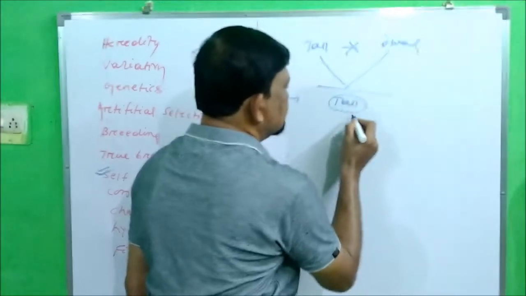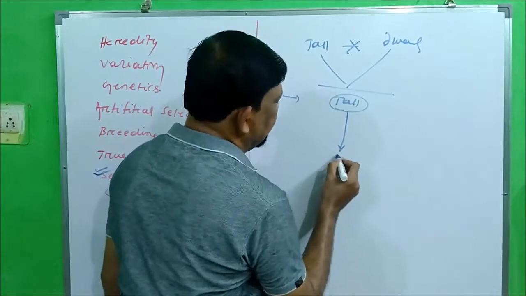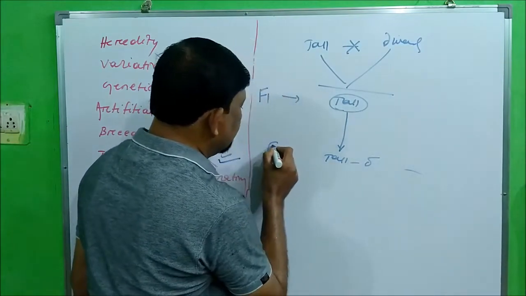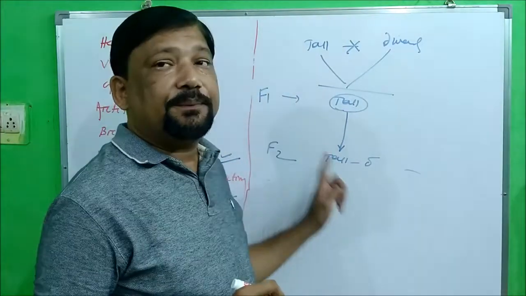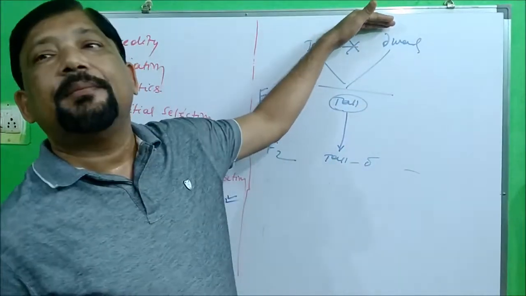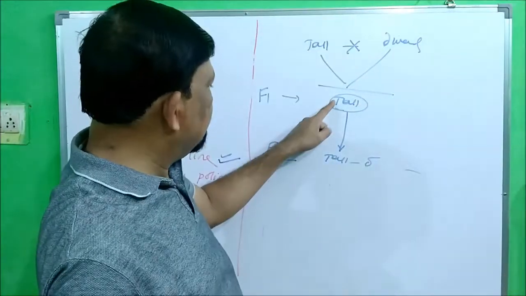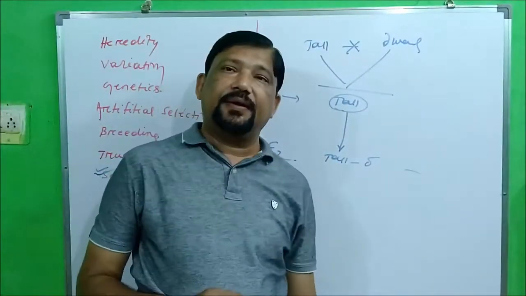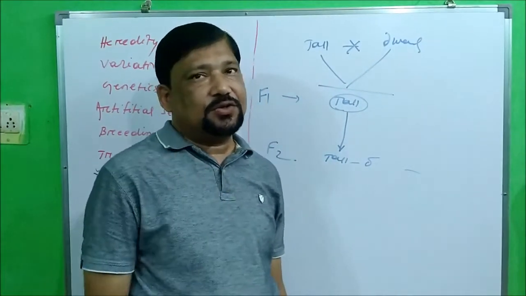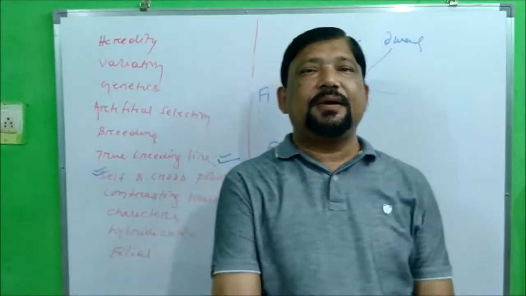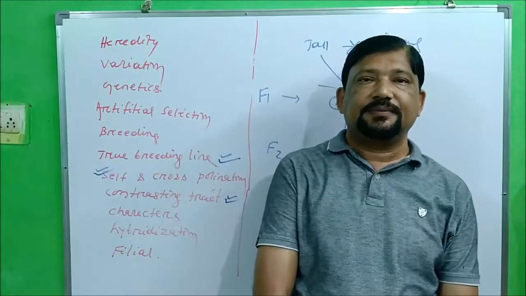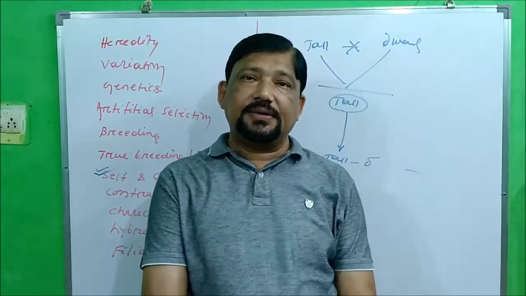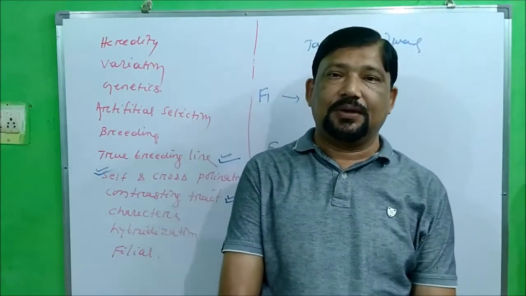When these tall plants are again crossed with each other and that again gives tall, dwarf, etc., then this is called the second generation or second filial generation of this parent. So this parent has given two generations. This is called the first filial generation and this is the second filial generation. So this is all about the basics of Mendelism. Next class we will see what is Mendelism and what Mendel did that made him successful